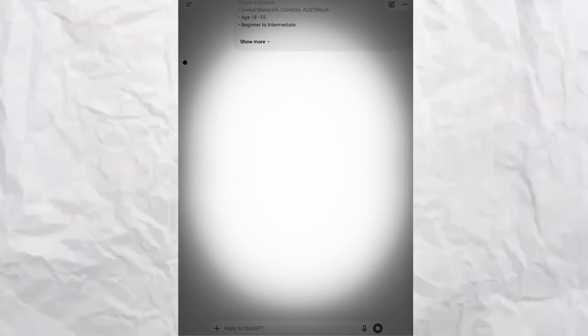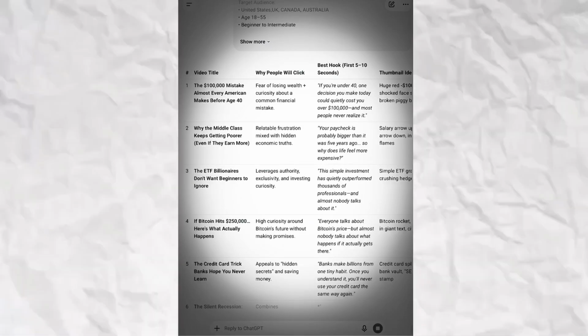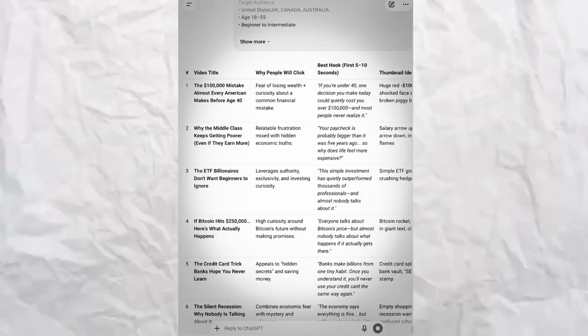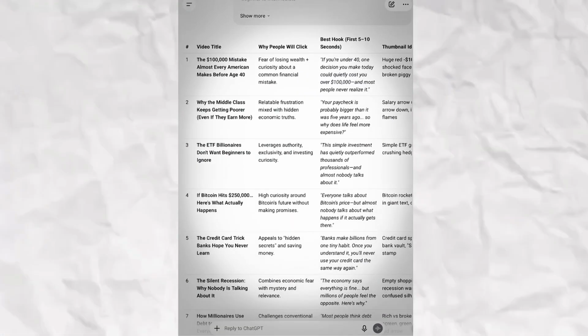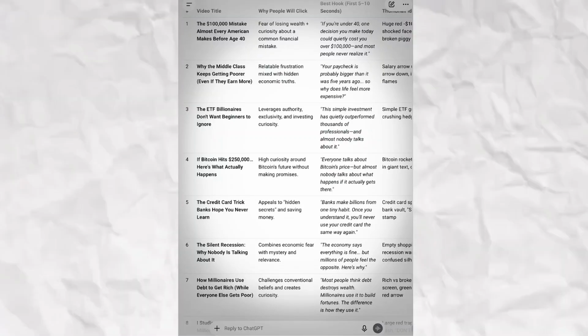This prompt is for topic finding. After a short time, it will give us 10 evergreen topics. ChatGPT will return topics, and not just that. It will also tell you why people will click each topic. Provide hooks, thumbnail ideas, and a viral score.